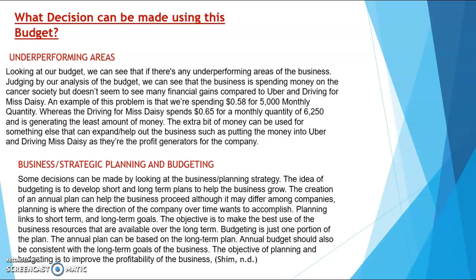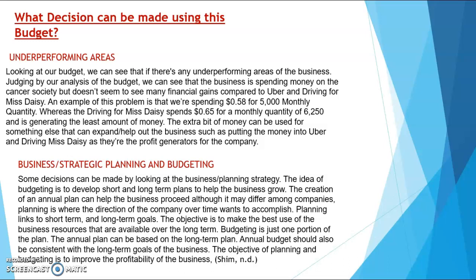What decisions can be made using this budget? Underperforming areas. Looking at our budget, we can see if there are any underperforming areas of the business. Judging by our analysis of the budget, we can see that the business is spending money on the Cancer Society but doesn't seem to see many financial gains compared to Uber and driving for Miss Daisy.